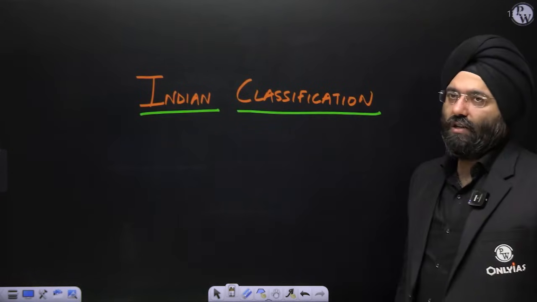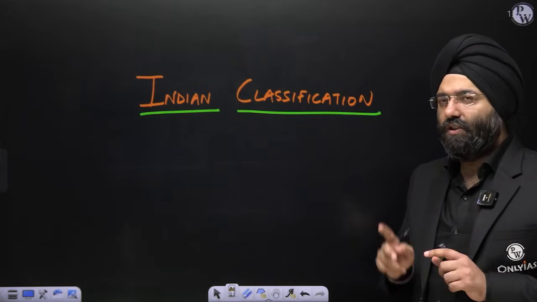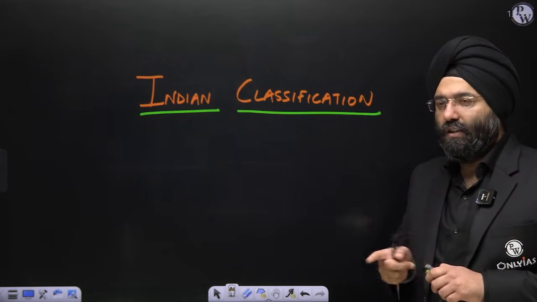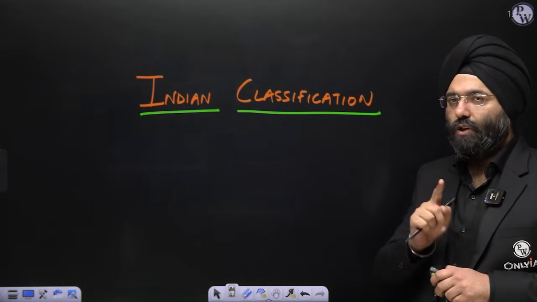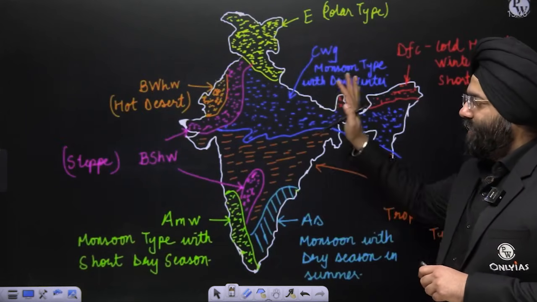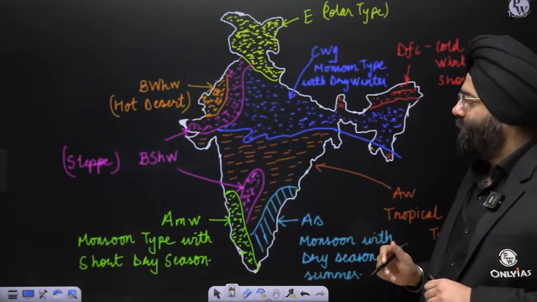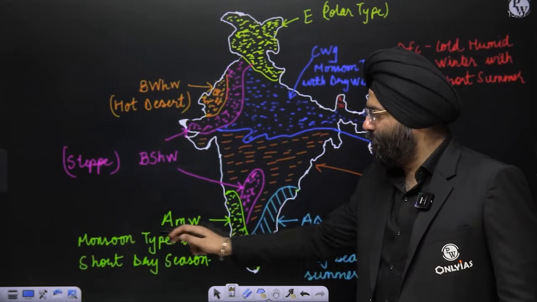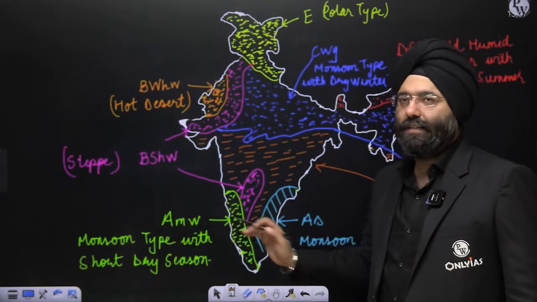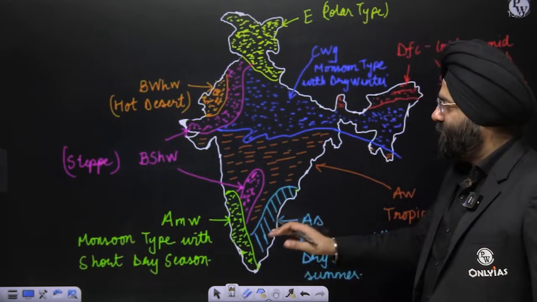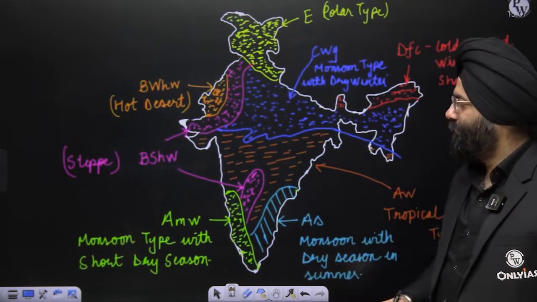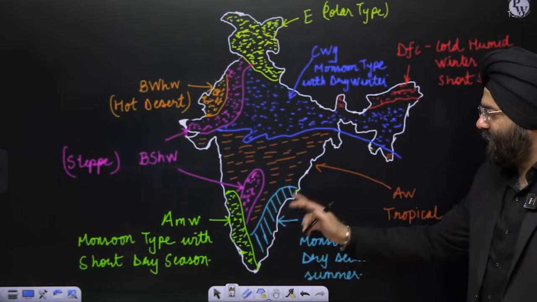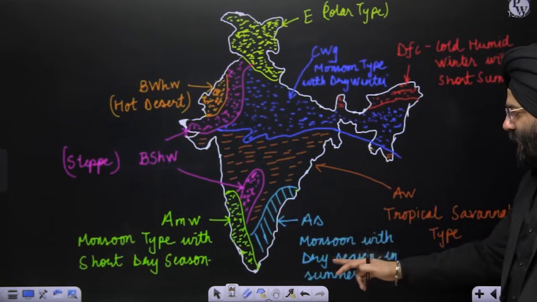Indian classification: now we have done the world classification. Indian classification we've already done in the Indian physical geography in the previous series; you can see the one-shot video also. But let us see, because this is one of the maps here. This green region is Amw, monsoon type with short dry season, receiving the extreme form of rainfall. Then you come to this region As, monsoon with dry season in summer.